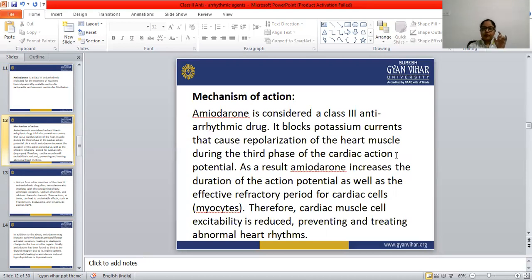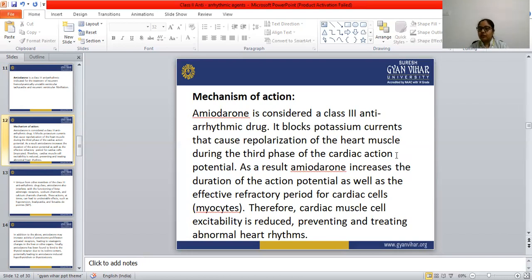So arrhythmia means increased or decreased cardiac heartbeat. When the heartbeat is increased, excitability is also increased in the cardiac muscle. So for settling that excitability of the cardiac muscle, we are giving amiodarone. What does amiodarone do? Amiodarone blocks the potassium channel and increases the duration of the action potential.